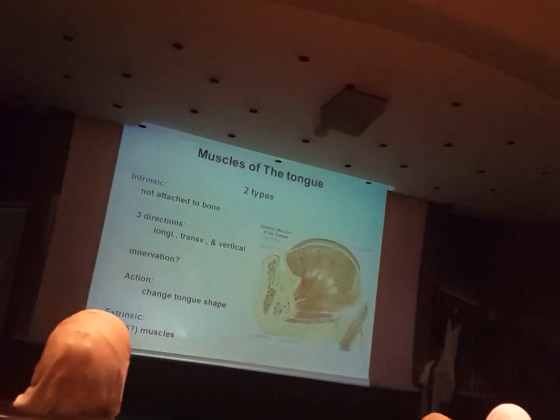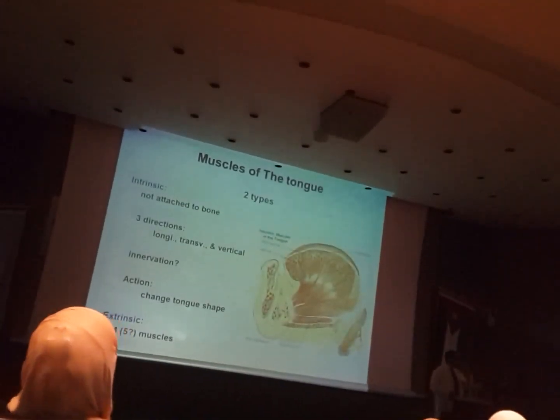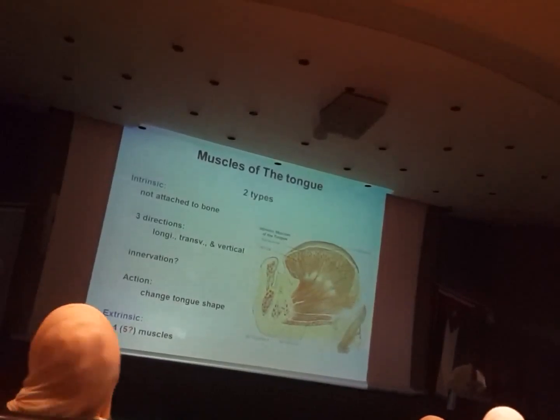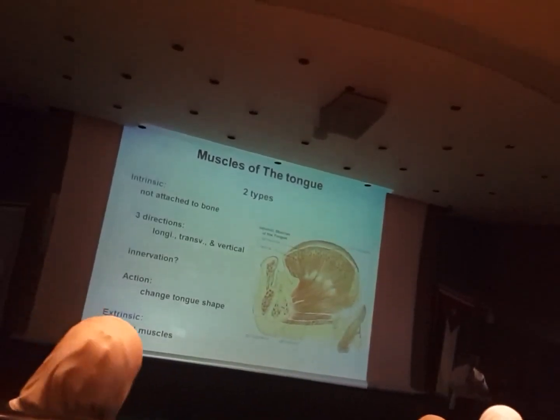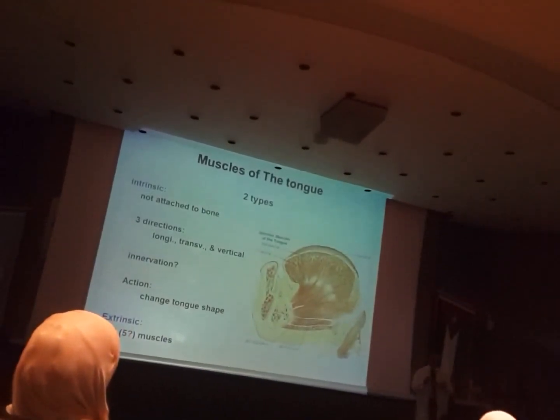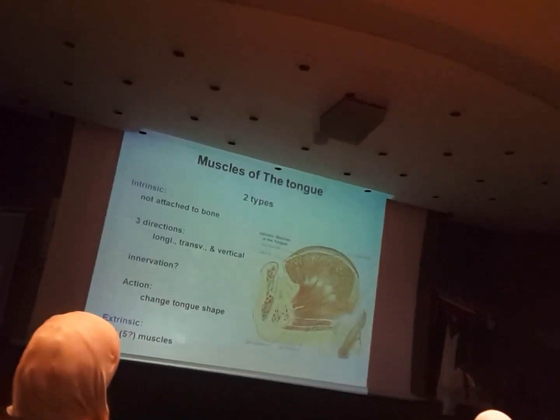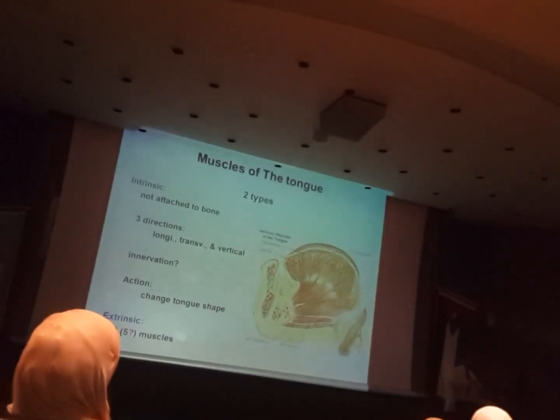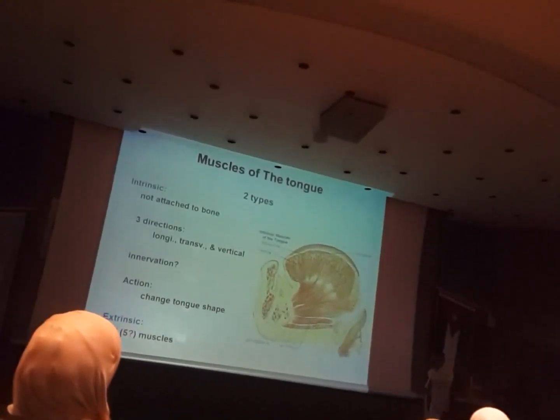Muscles of the tongue. We said the tongue is made of skeletal muscles, okay. But the skeletal muscles in the tongue are still a bit specialized, like the facial expression muscles. If you have heard of the muscles of facial expression, what distinguishes them? They have only one attachment to the bone, the other to the skin, or when they contract they move the skin.